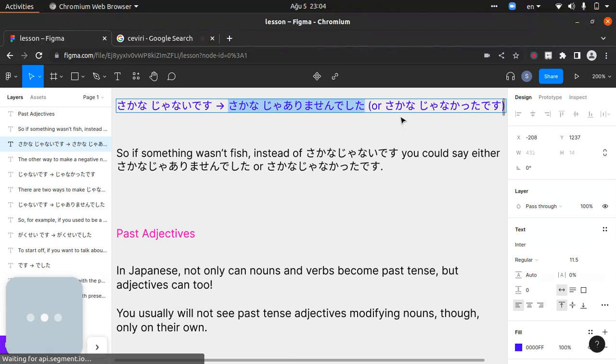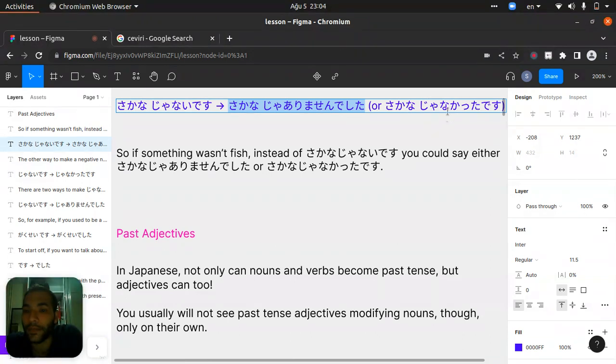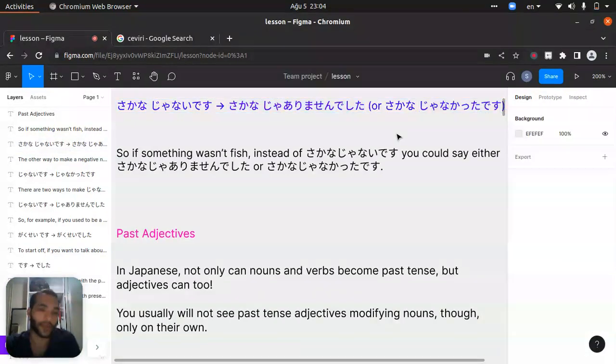Another one: sakana janakatta desu. Katta desu. There is another formal way. So if something wasn't a fish, instead of sakana janai desu, you could say it with the negative, which is sakana ja arimasen deshita.